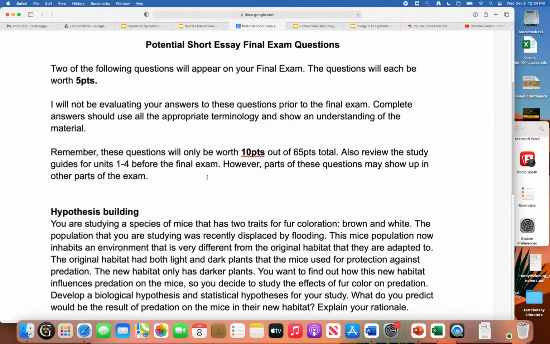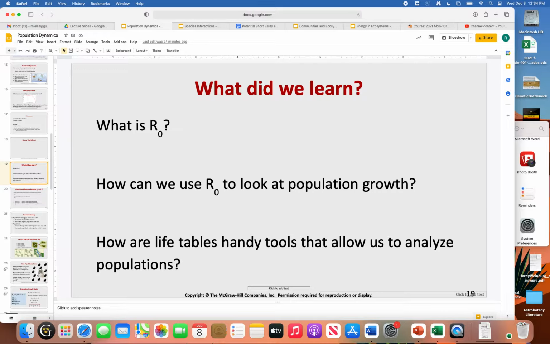Let's see. So we left off with that group worksheet that I handed out on Monday. And basically, I want you to get just a few things out of that worksheet. All right, I probably won't have you do the math on the exam. And if I do, it would be super easy. I would give you the equations. I would tell you exactly what to do. But really, I want to focus on that R0. All right, so I'll give you time to pull out that worksheet.